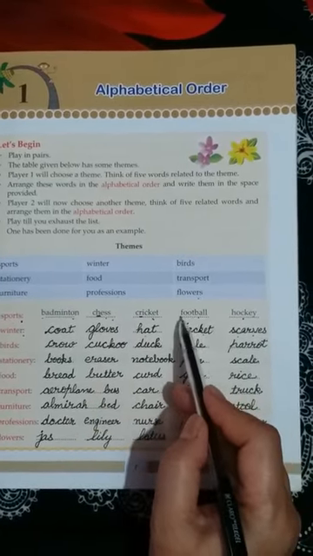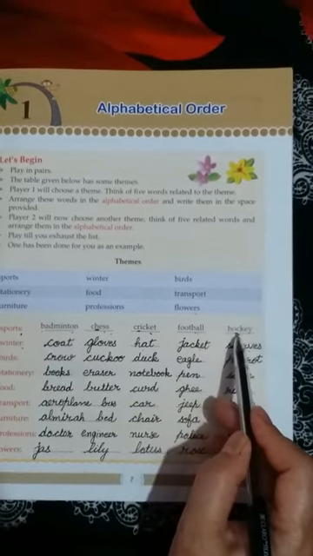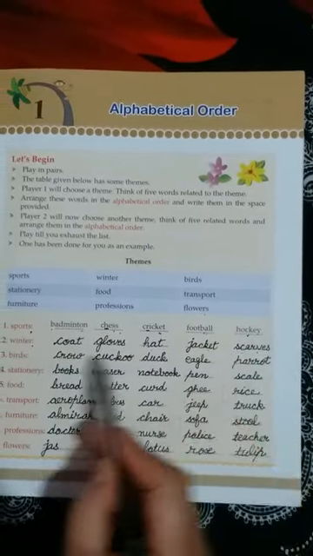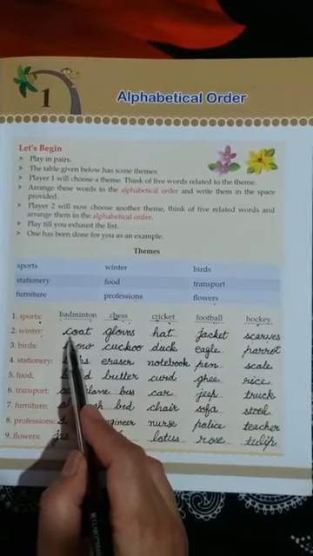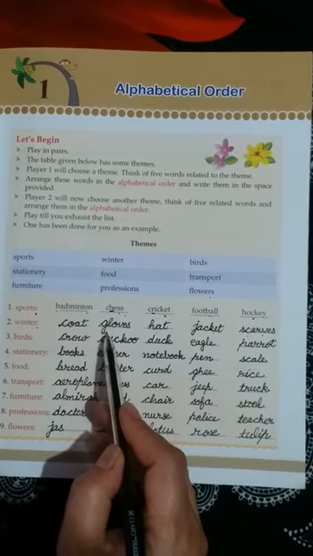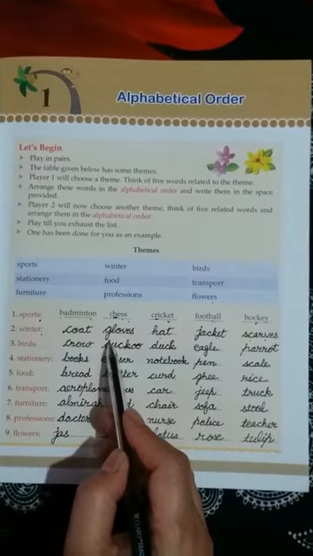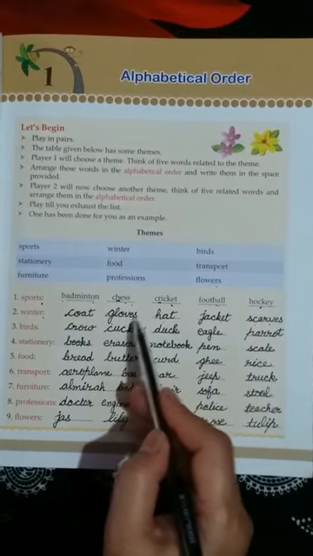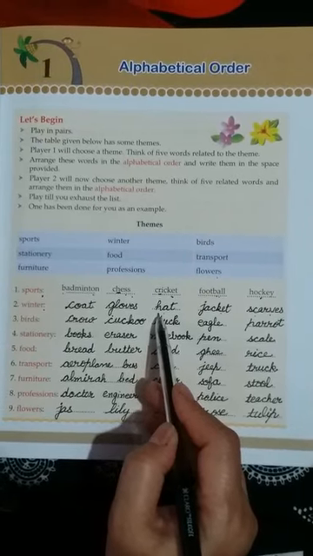After that F letter word football. After H letter word hockey. In the same way C letter word coat. After C, G. C, D, E, F, G. Now we have written here gloves. After gloves G, H. H letter is there.